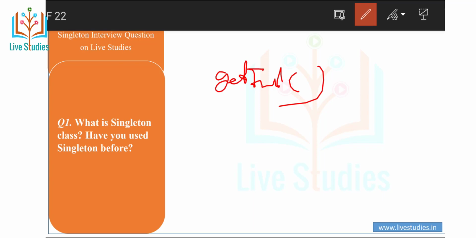There are many classes in the JDK which are implemented using the singleton pattern. For example, java.lang.Runtime provides a getRuntime method to access it, and it is used for free memory and total memory in Java.